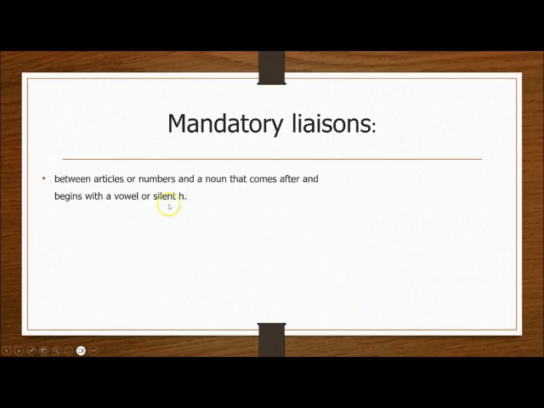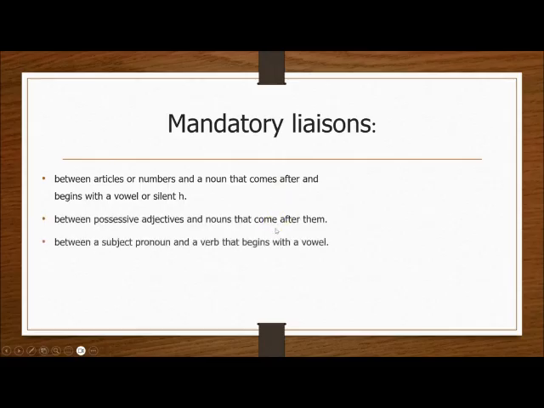They are mandatory between articles and numbers and a noun that comes after, between possessive adjectives and a noun that comes after, between a subject pronoun and a verb that begins with a vowel, after a short adverb. So for example, les étudiants, this is an article and this is a noun.